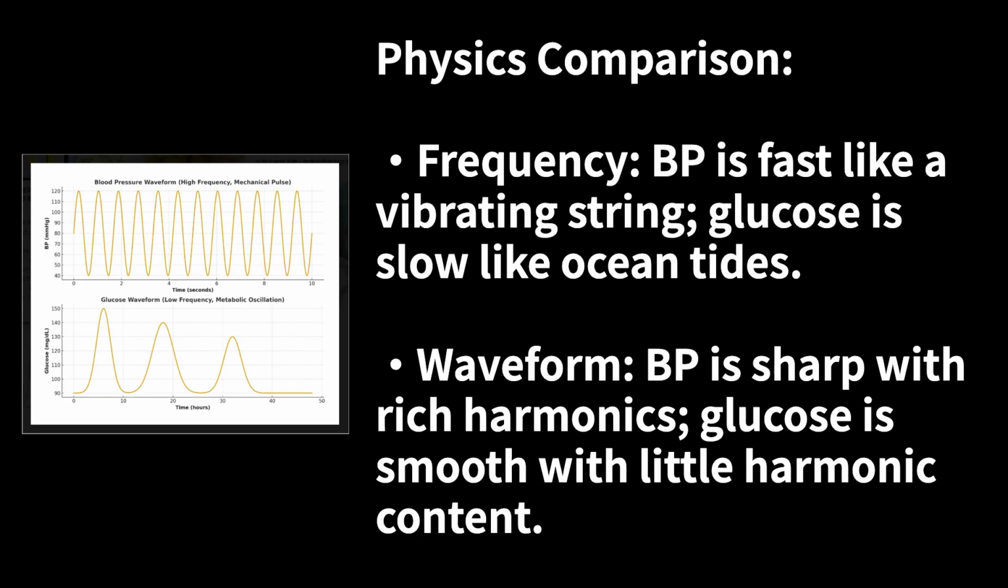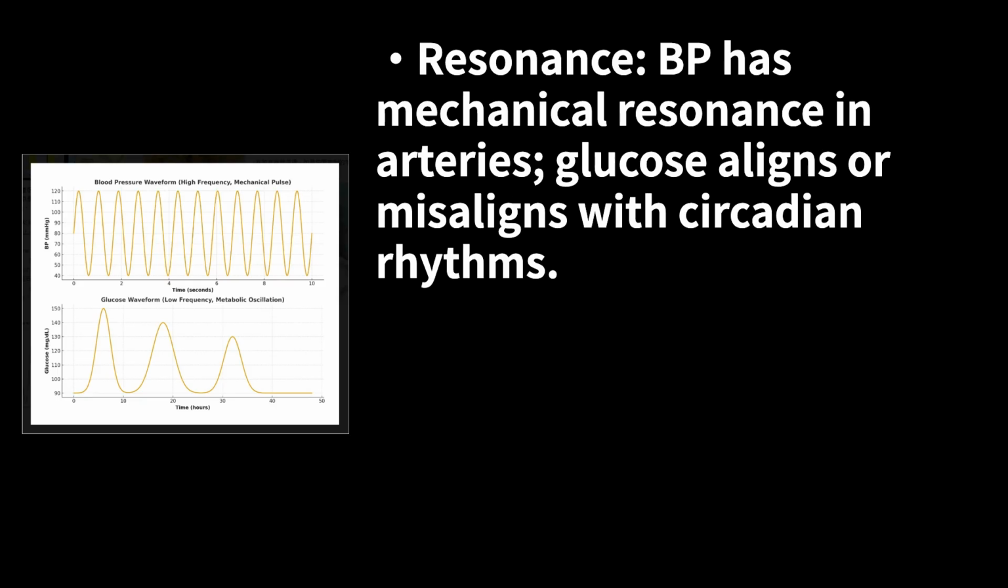Physics comparison. Frequency: BP is fast like a vibrating string. Glucose is slow like ocean tides. Waveform: BP is sharp with rich harmonics. Glucose is smooth with little harmonic content. Resonance: BP has mechanical resonance in arteries. Glucose aligns or misaligns with circadian rhythms.